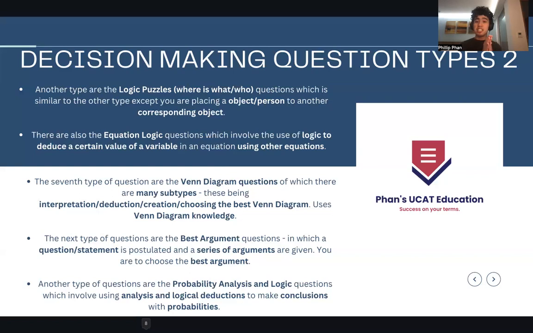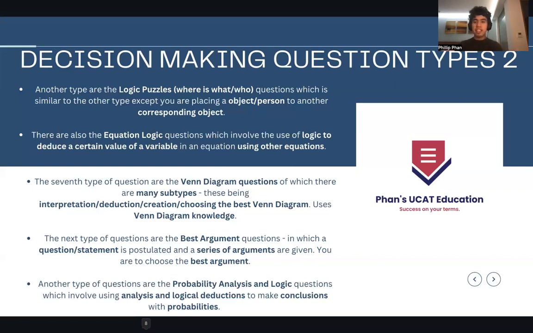There's another question right here. This is actually the 6th one now, where it's equation logic. This is quite a more barren type of question, but I'll go into that later. What you're doing here is using logic to deduce the value of a variable in an equation using other equations. So it's just like solve for X. If you did maths in high school, you know those solve for the variable, solve for X questions. It's like simultaneous equations as well. You have multiple variables and you're trying to solve for one. And if you did well in high school for this, then I don't see you guys having any issues with these questions. These are the sort of 3 mark ones.